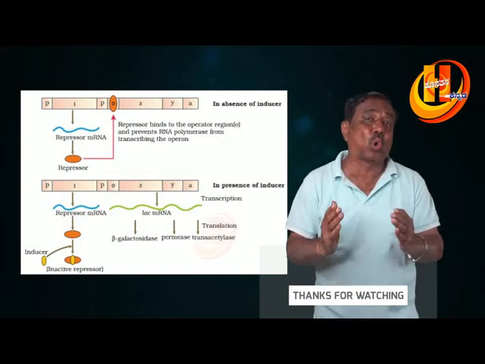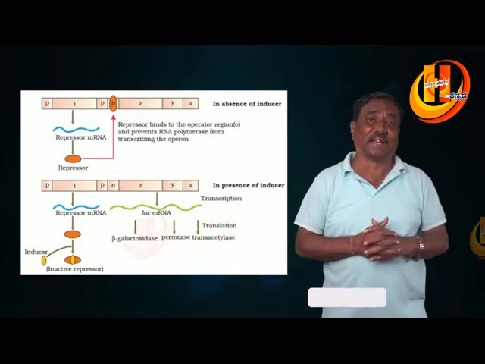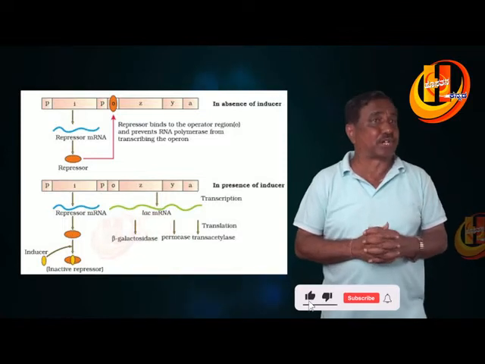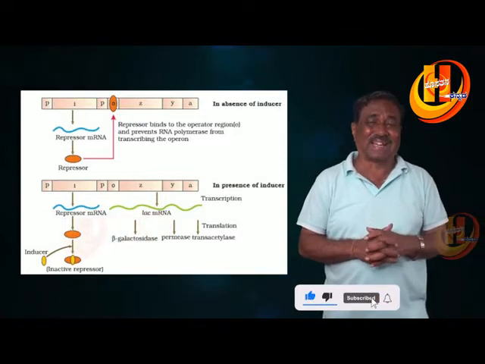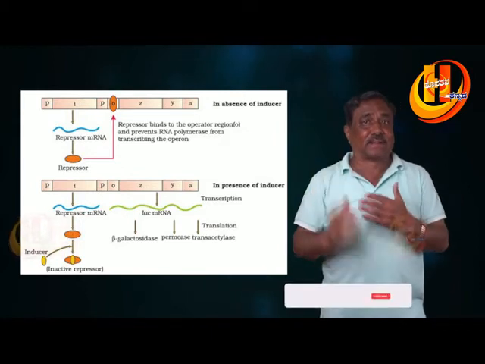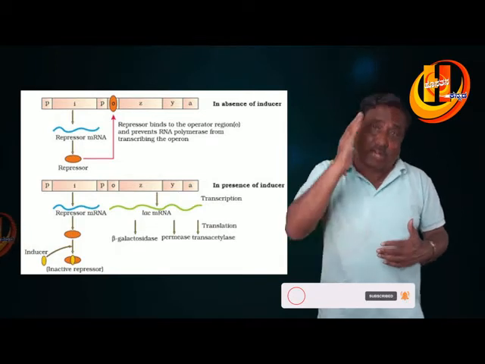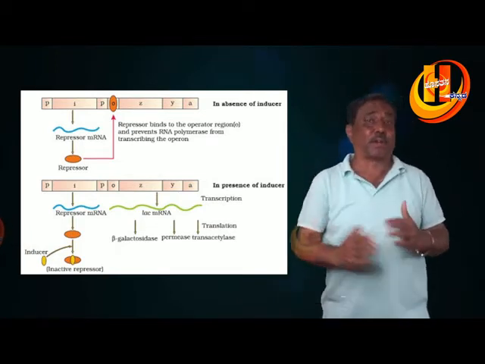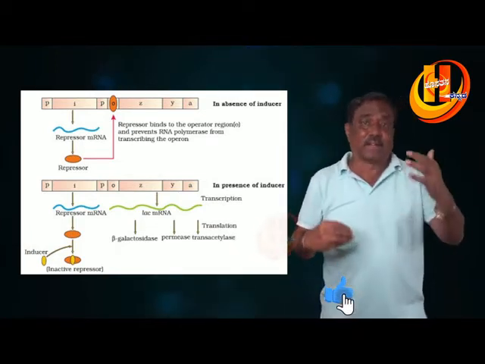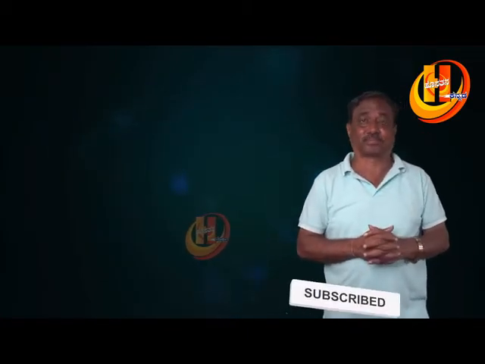This is how the Lac Operon concept takes place in Escherichia coli, and as it involves the repressor, it is called negative regulation, not asked so far. So, negative regulation, this is about the Lac Operon concept.